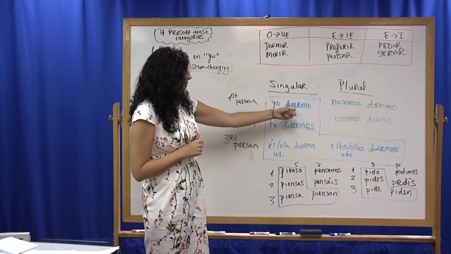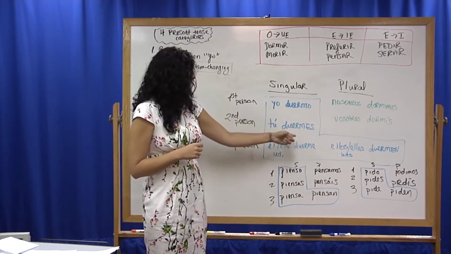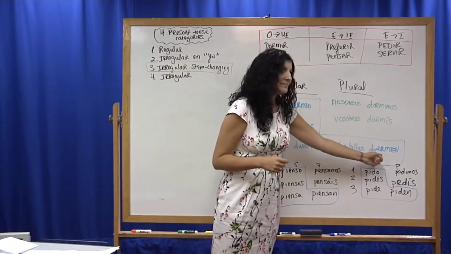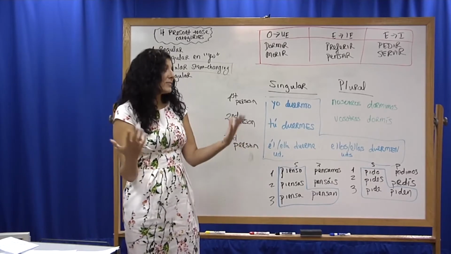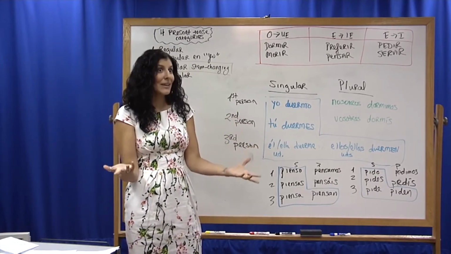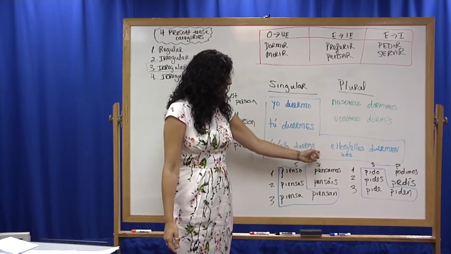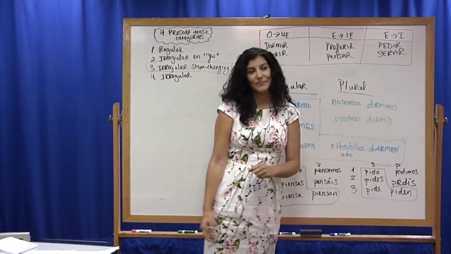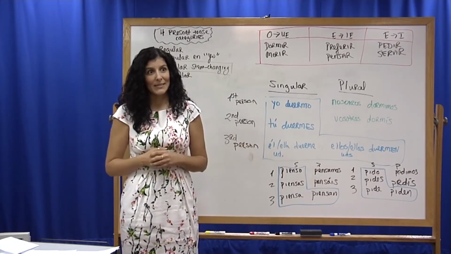So you can see here that the O has been taken out and replaced with a UE. And here, and here again. And notice that all of the endings are regular. These are regular present tense IR endings. This is O, ES, E, IMOS, IS, and EN, just like with any other IR verb in the present tense.